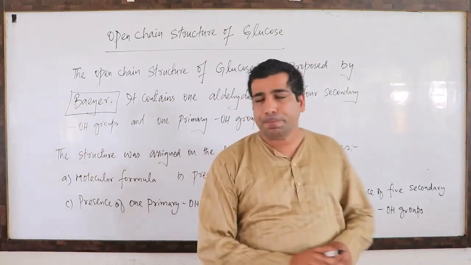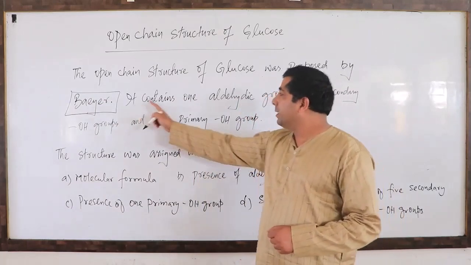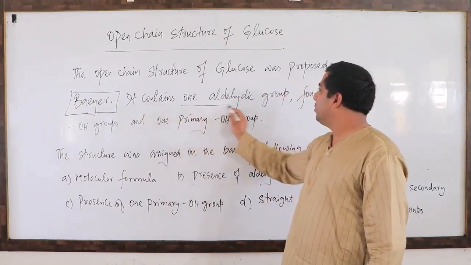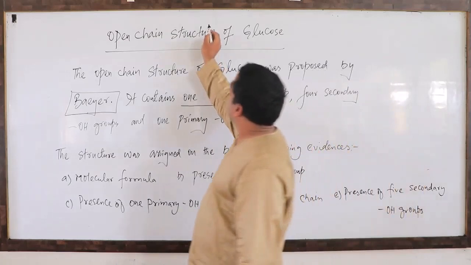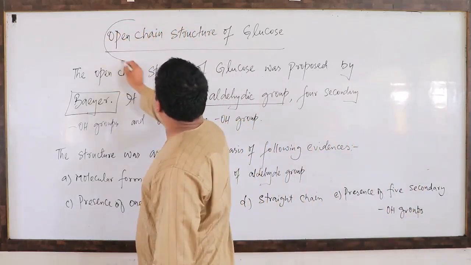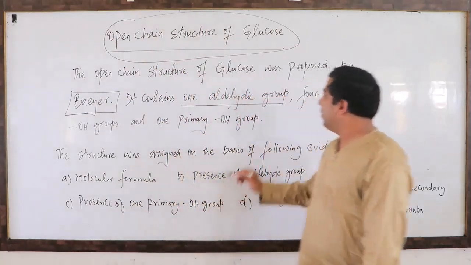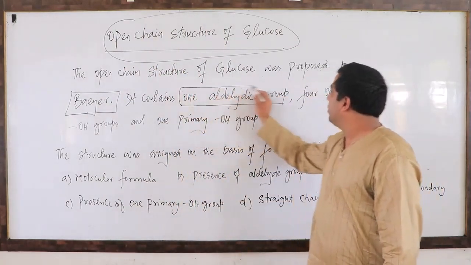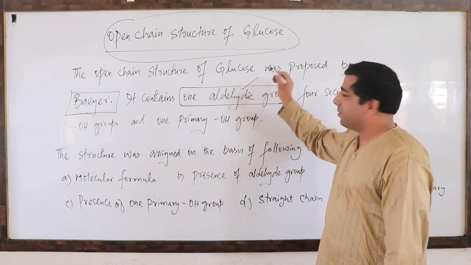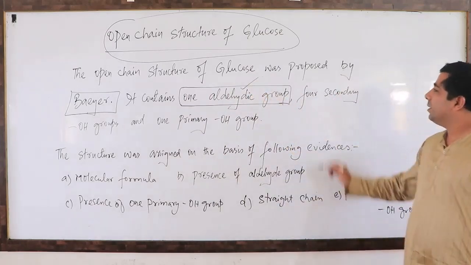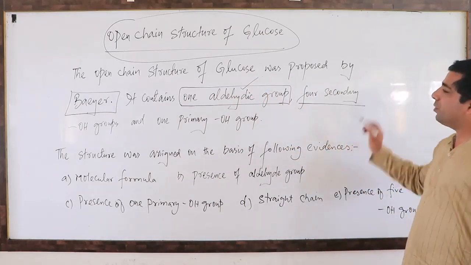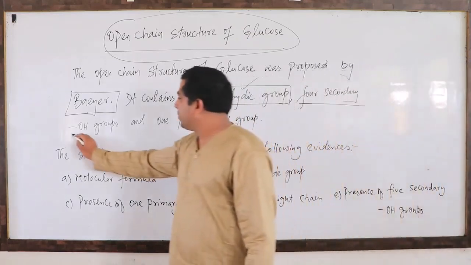Second thing, it contains one aldehyde group. That means in this open chain structure of glucose molecule, you have one aldehyde group. Then you have four secondary OH groups.